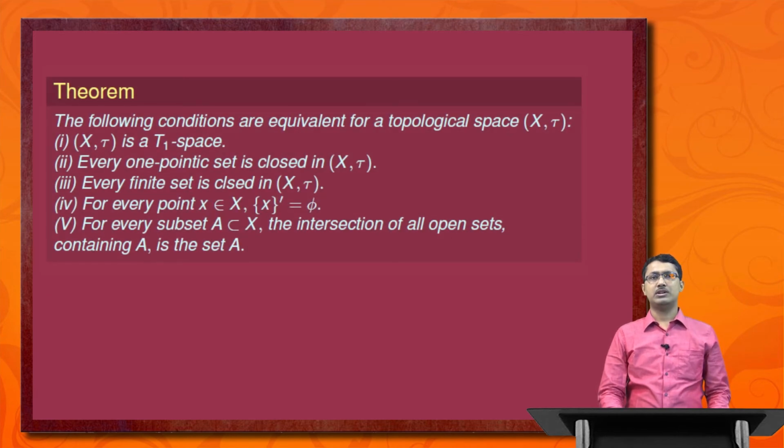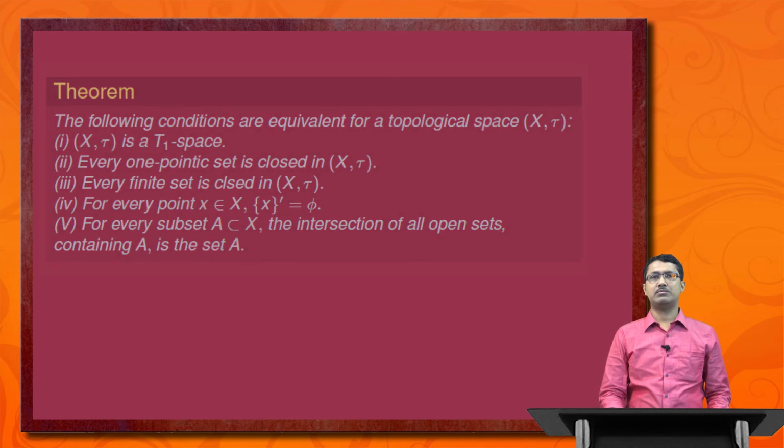Next theorem: the following conditions are equivalent for a topological space (X, tau). Condition 1, that means (X, tau) is a T1 space. Next, it is equivalent to every one-point set being closed in (X, tau), and every finite set being closed in (X, tau), and for every point x belonging to X, the set of all limit points of the one-point set is equal to phi, and for every subset A of X, the intersection of all open sets containing A is the set A.